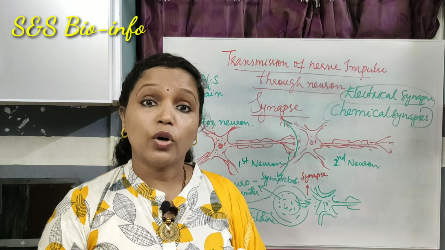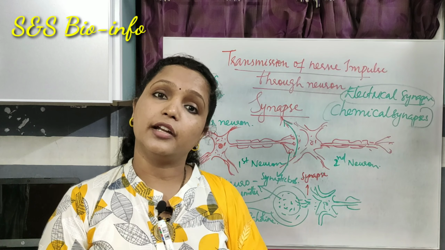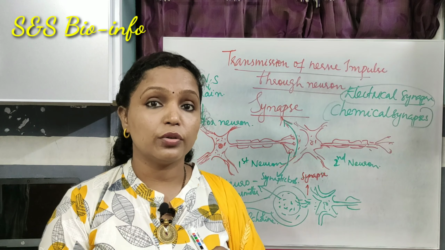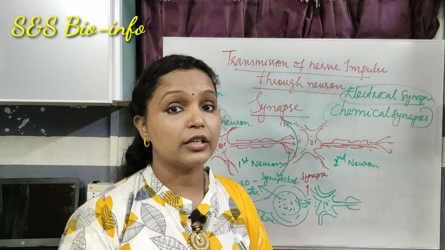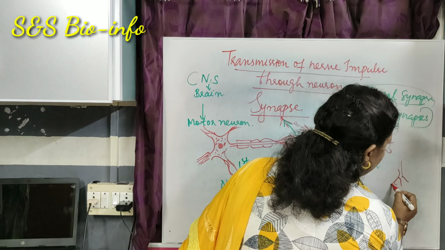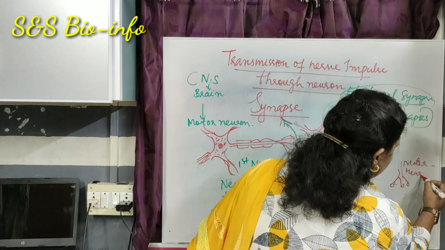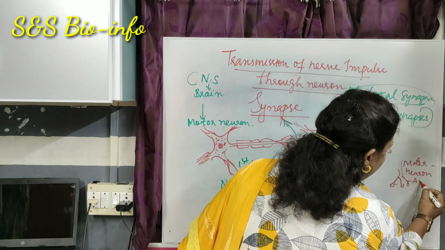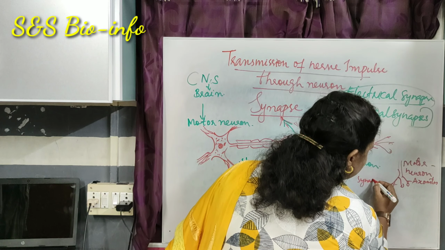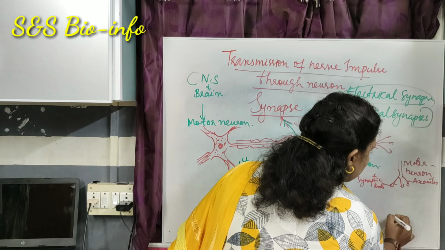These synapses are not only found in between the axonite of one neuron and the dendrite of the next neuron. They are found in between the axonite of the motor neuron and the muscles or glands. Suppose this is a motor neuron with its axonites, with the synaptic knobs. Okay, then suppose this is a muscle.